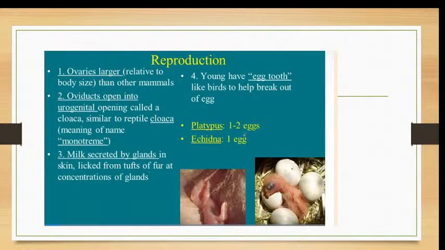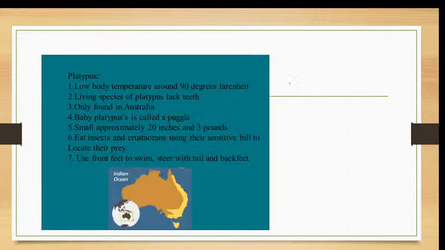Coming to the number of eggs laid, or fecundity: the platypus lays 1 to 2 eggs, and the echidna lays only 1 egg in its breeding time. Another peculiarity is that the babies have teeth, but the adults don't have teeth. Teeth are absent in adults and present only in young ones. Please note that too. These are the unique characters of prototherians.